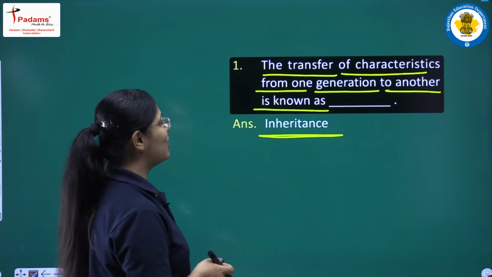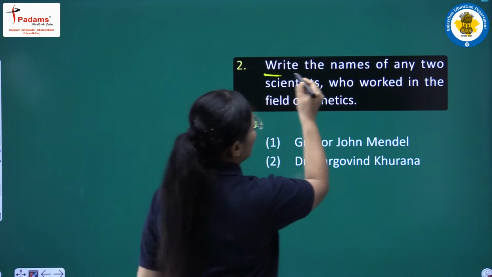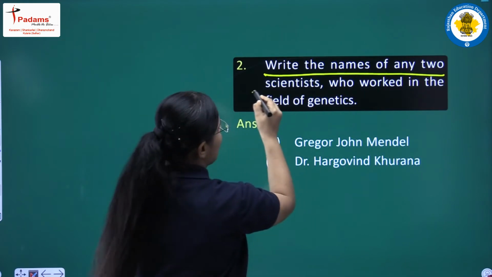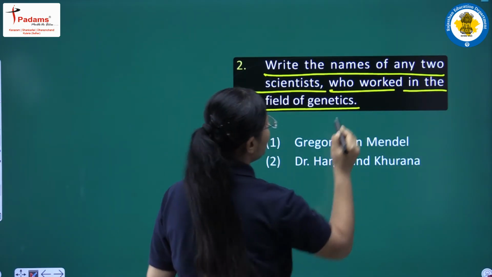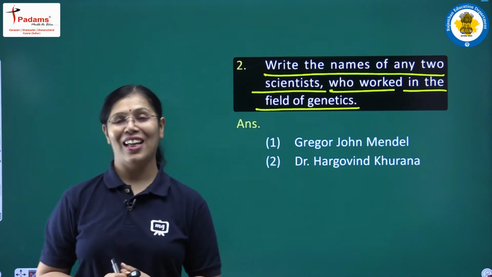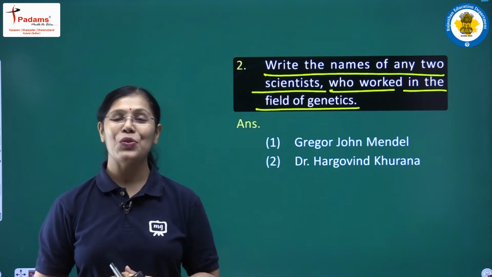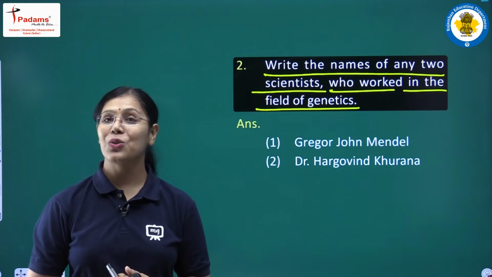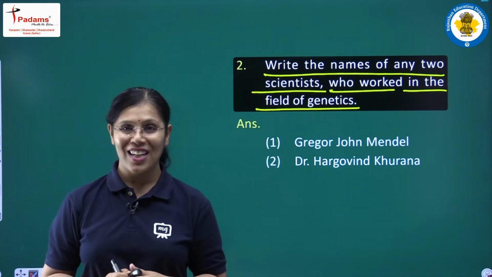Next, move to the next question. Second question is here. Write the names of any two scientists who worked in the field of genetics. So you have also learned this thing. I have told you and I have asked you again and again to remember the names of these two scientists who worked in the area of genetics.